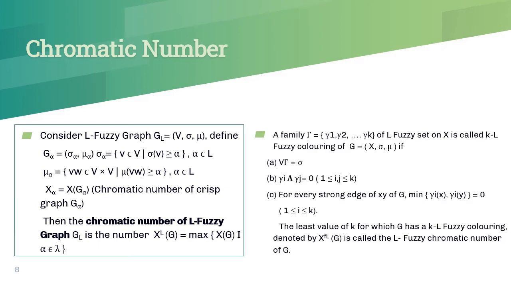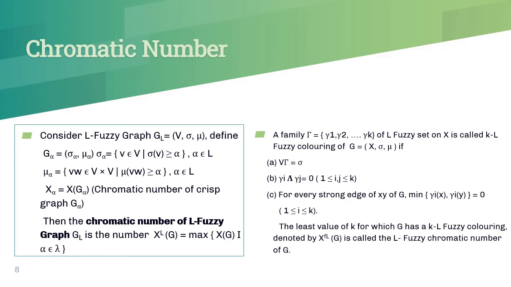Now, what is a fuzzy chromatic number of an L fuzzy graph? A family gamma equal to gamma 1, gamma 2, etc., gamma k of L fuzzy sets on X is called a k L fuzzy coloring of G equal to (X, sigma, mu) if it satisfies the following three conditions.